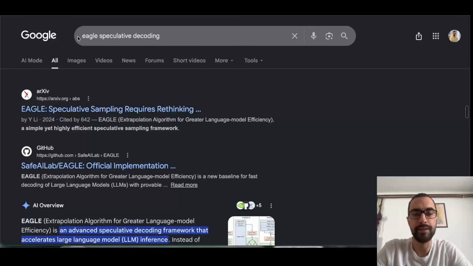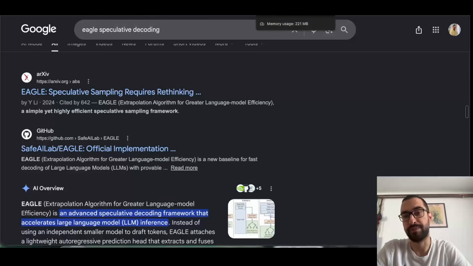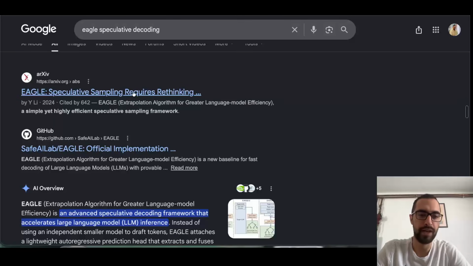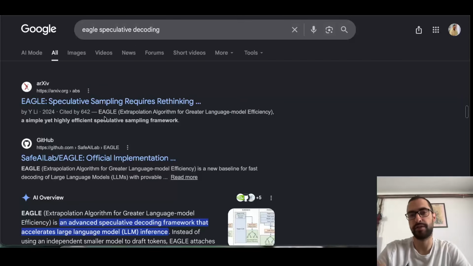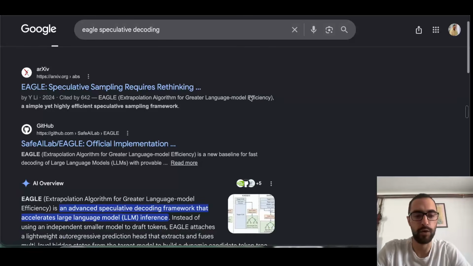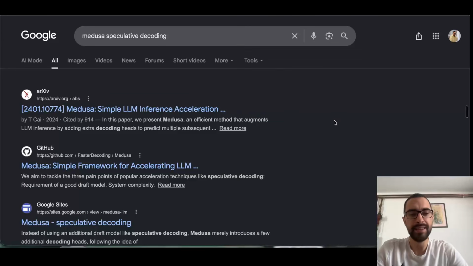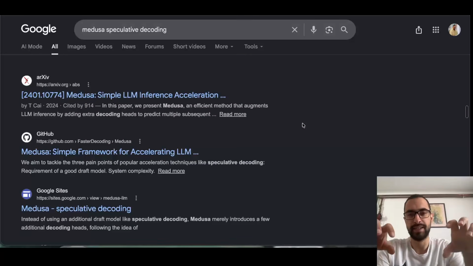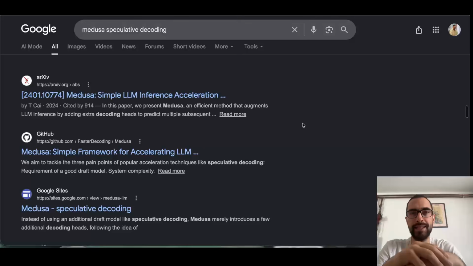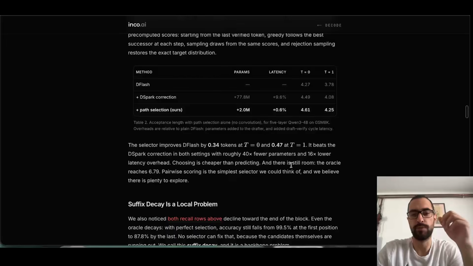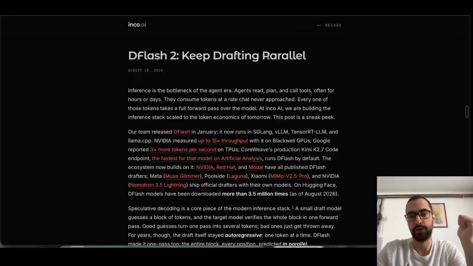And then Eagle. Eagle is also a good way, although I think maybe DFlash 2 is better, but Eagle is a classic. You also want to maybe check this one out. Maybe it's better for different situations. There is maybe Eagle 2 and Eagle 3 as well. There is Fast Eagle. There are all these variations of Eagle. Then there is Medusa, speculative decoding. And there are all these types of adding extra heads. Now adding extra heads is maybe cheaper, faster, but for example, DFlash 2 has a lot more power to do more speculative decoding. So I think this is the best method for now, generally, but maybe it's not for every case.